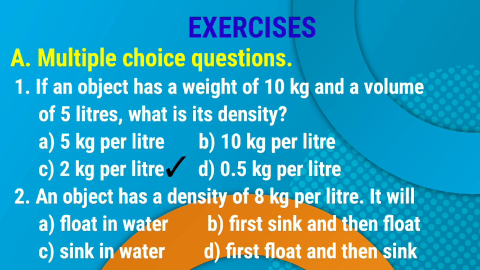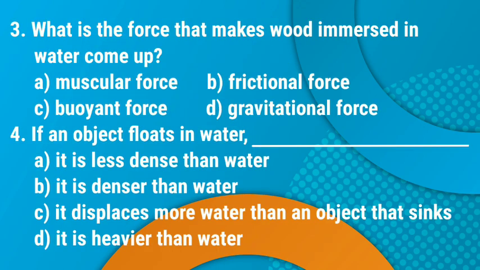2. An object has a density of 8 kg per liter. It will A. Float in water. B. Fast sink and then float. C. Sink in water. D. Fast float and then sink. Answer is C. Sink in water. 3. What is the force that makes wood immersed in water come up? A. Muscular force. B. Frictional force. C. Buoyant force. D. Gravitational force. Answer is C. Buoyant force.